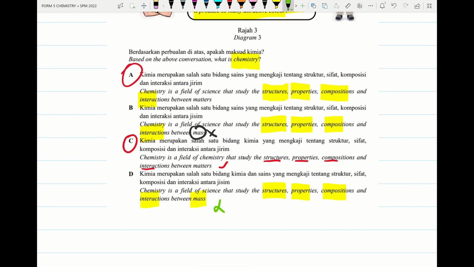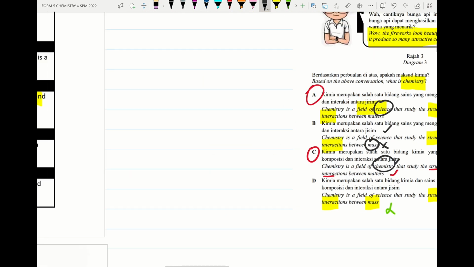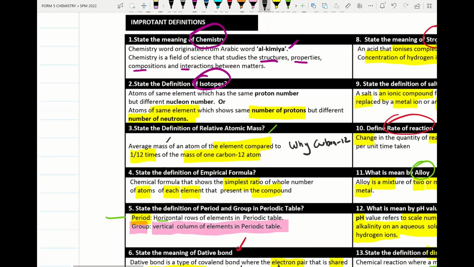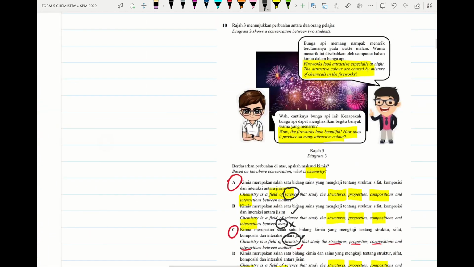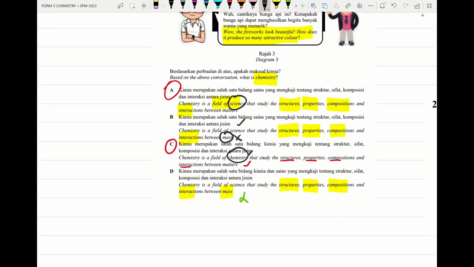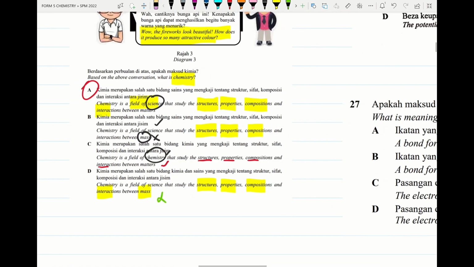So we try to check option A. Chemistry is a field of science that studies structure, properties, composition, and interaction among matter. Alright, we try to check: chemistry is a field of chemistry that studies the structure, properties, composition, and interaction between matter. So we have these 2 points that students must remember. So we try to check: chemistry is a field of science. All right, so please check this, a field of science. So the suitable answer will be A. Alright, so we move on to the next question.